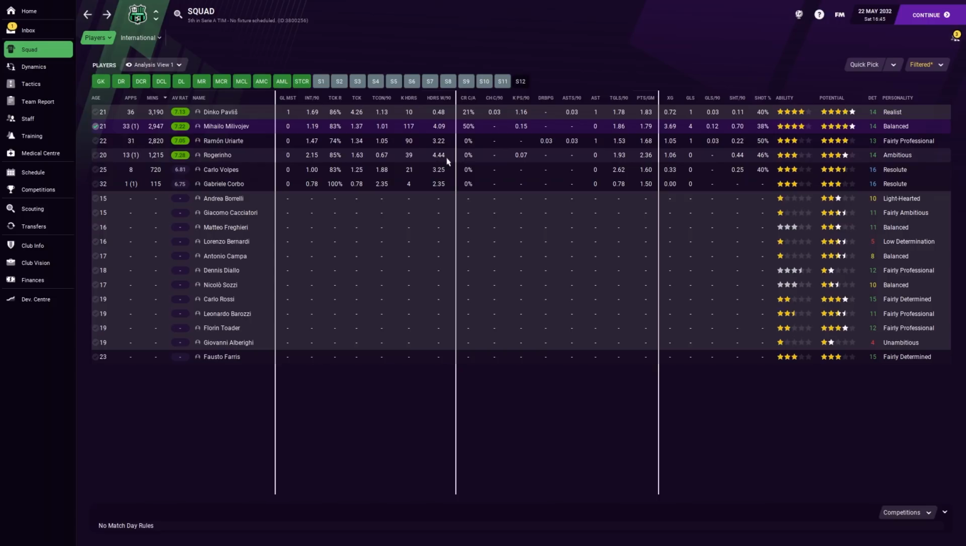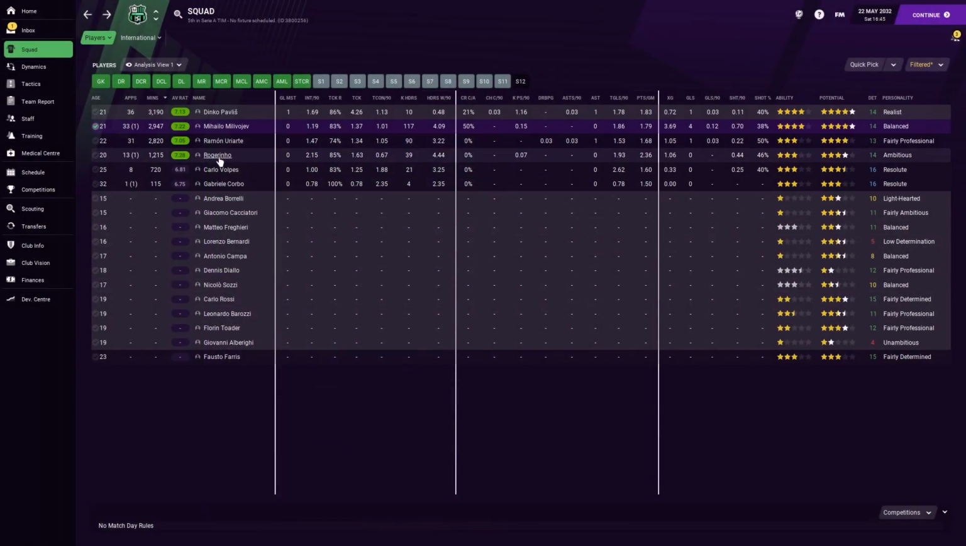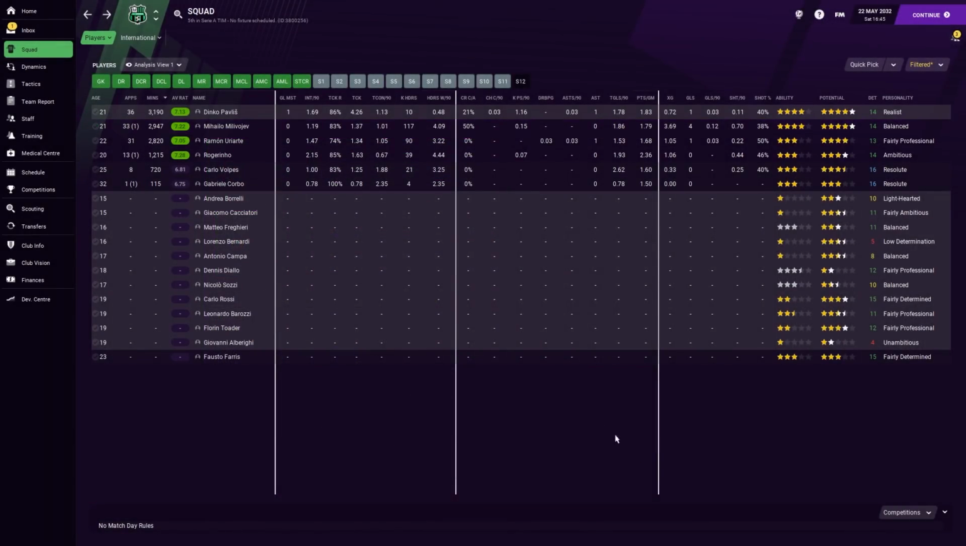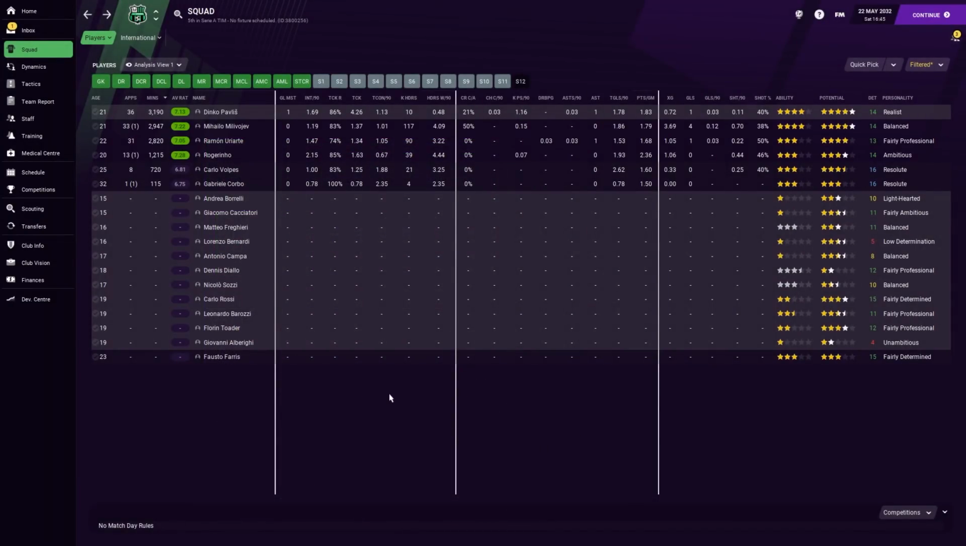Jorginho again, 4.4. He's winning more headers than Mila Voyev, despite the fact that Mila Voyev is 6'4" and has 19 jumping reach. Yet here's Jorginho with his 16 jumping reach and 6'3". He's just winning everything. His heading's not even that good. His heading is 9. So fair play. He's just smashing it at the moment.